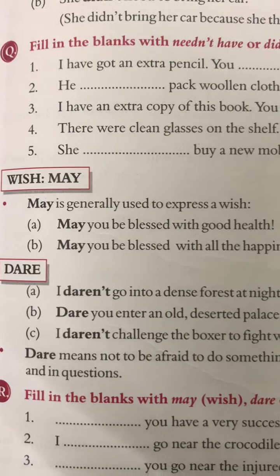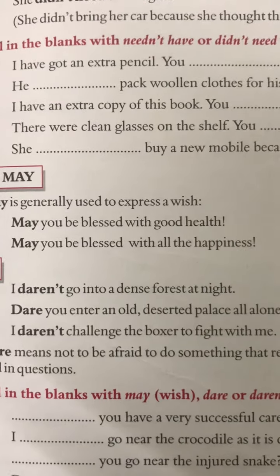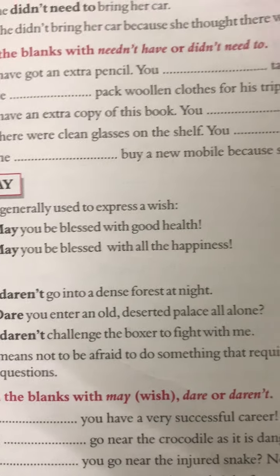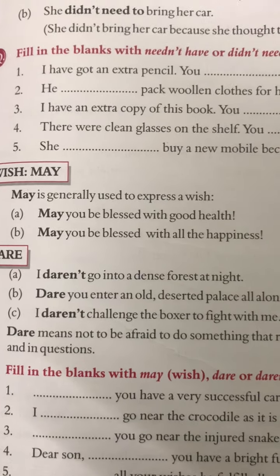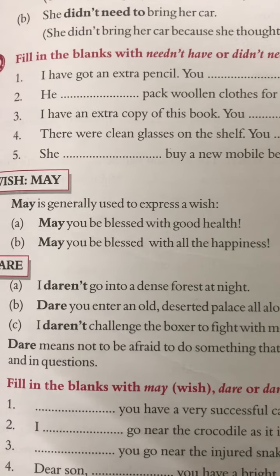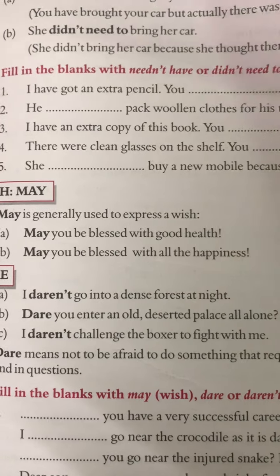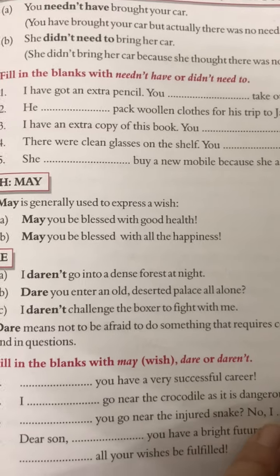Now dare. I dare not go into the dense forest at night. Dare you enter an old deserted place all alone? Dare me. You understand the meaning of dare? Dare means not to be afraid to do something, and it requires courage. Is this clear? I dare not challenge the boxer to fight with me.